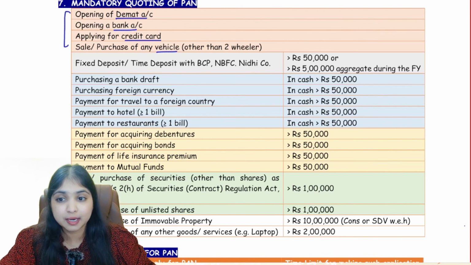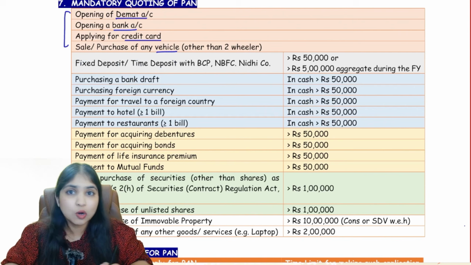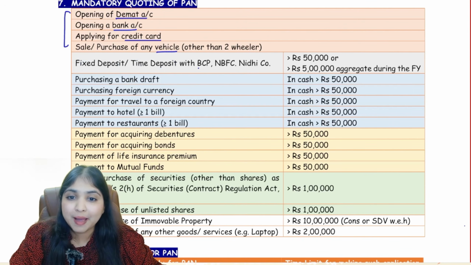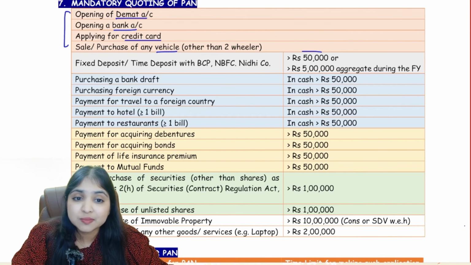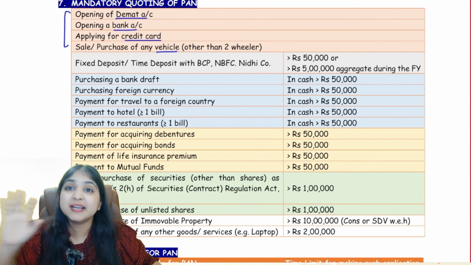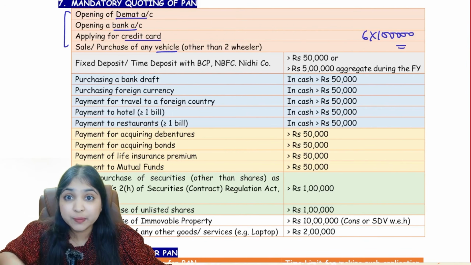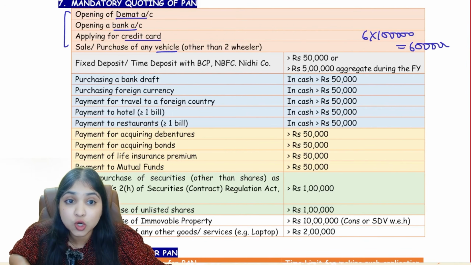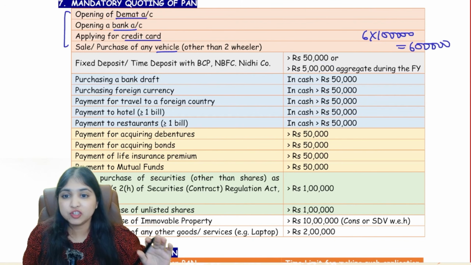Then comes my second bucket. If I want to make an FD, or a time deposit, both are the same, guys. FD, time deposit, term deposit, they're all the same. If I want to make an FD with a bank, a cooperative bank, a post office, an NBFC or a Nidhi company, wherever, and the value of the FD is more than 50,000, or let us say I have made 6 FDs, each of 1 lakh, so the total FD I made in the current year is 6 lakh rupees, which is more than 5 lakh rupees. In such cases, I have to mention my PAN number.